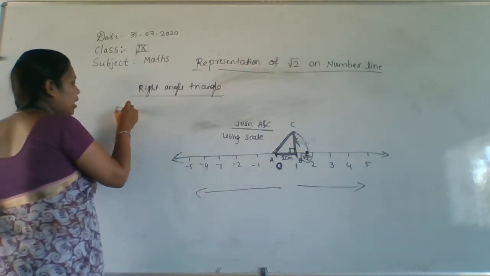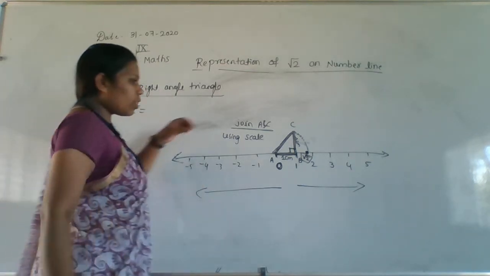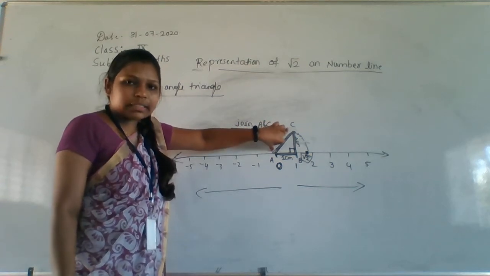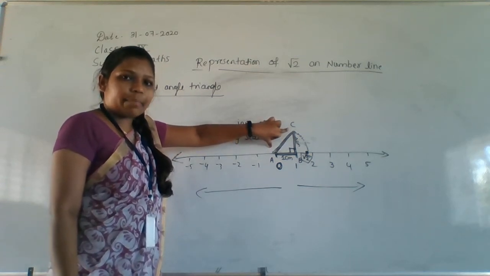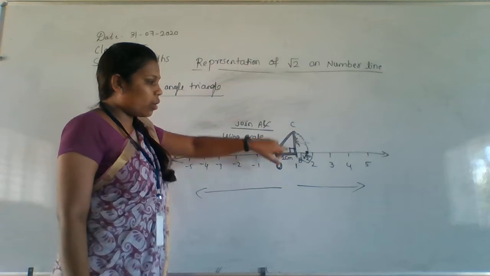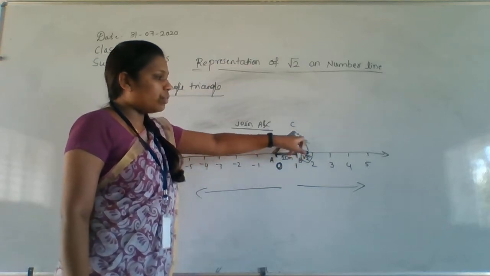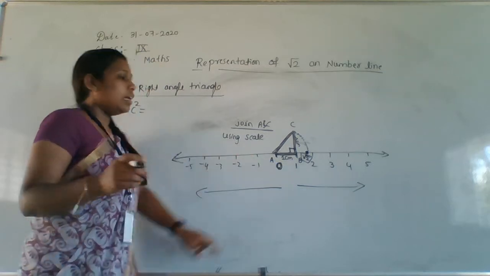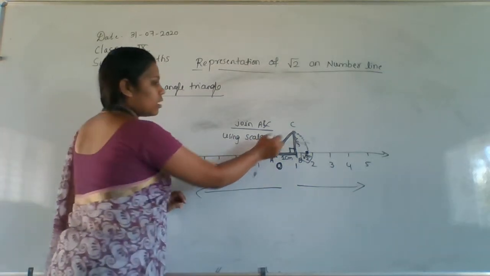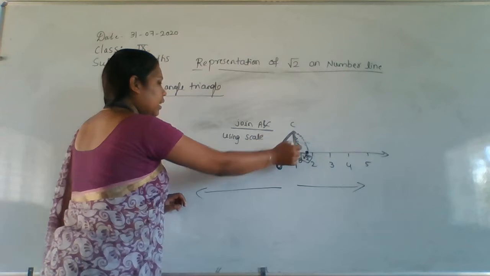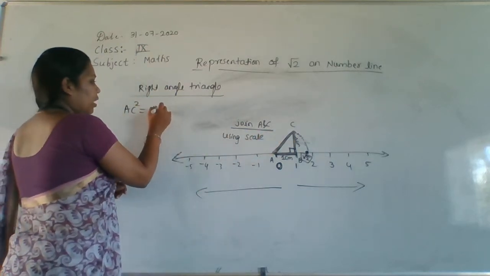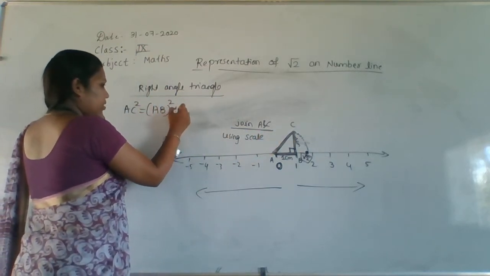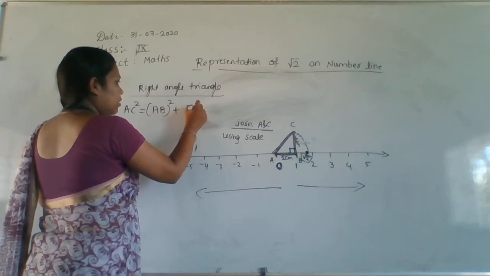And what does the Pythagoras formula say? The hypotenuse square is equal to the sum of the squares of the other two sides. So AC square, this is the hypotenuse AC square, is equal to what? AB whole square plus BC.